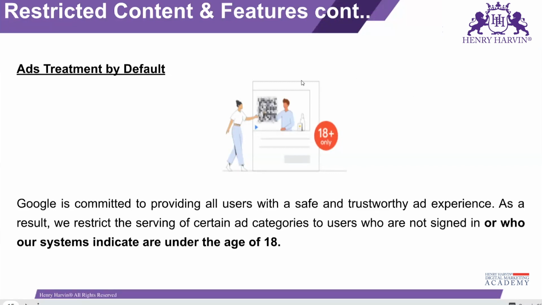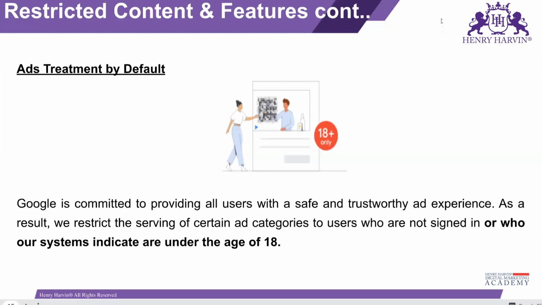It comes with some kind of restriction. For example, there are some ads which are only applicable for 18 plus people, or teenagers who are above 18 years of age.